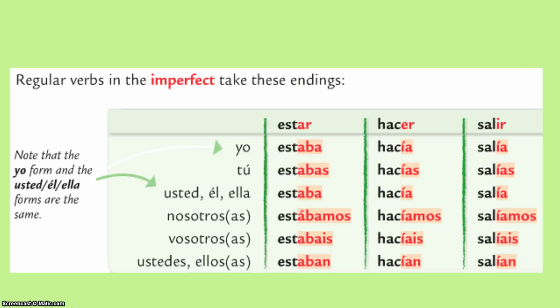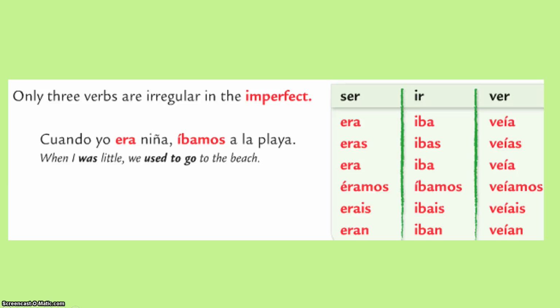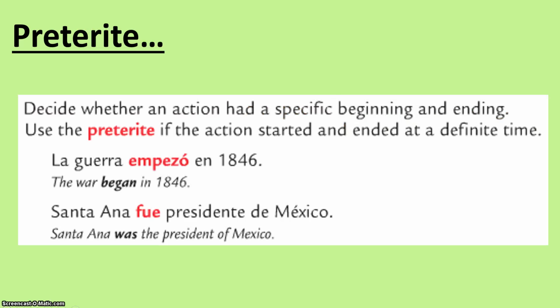Then let's take a look at our imperfect endings. Our aba endings for AR verbs and our ía endings for ER-IR verbs. Please note that the yo and the usted/él/ella form are going to be the same. And luckily, we only have 3 irregular verbs in the imperfect, ser, ir, and ver. So hopefully you're familiar with all of this information I just reviewed really quickly, because now we're going to go on to when to use the preterite and when to use the imperfect.